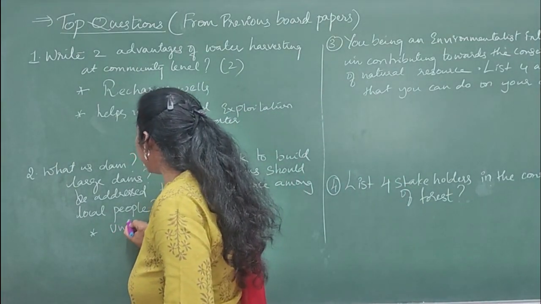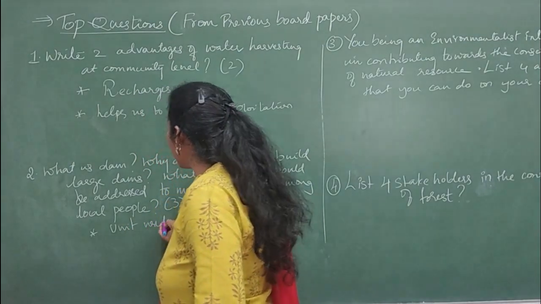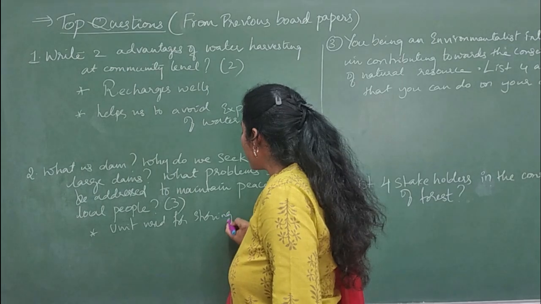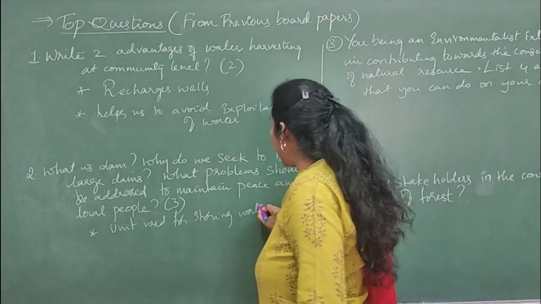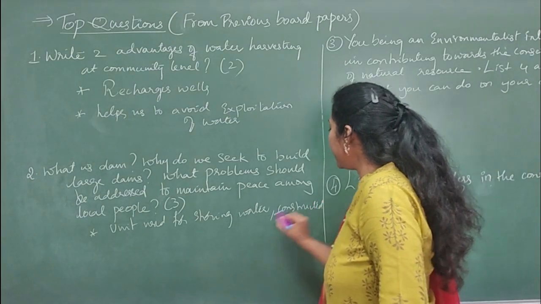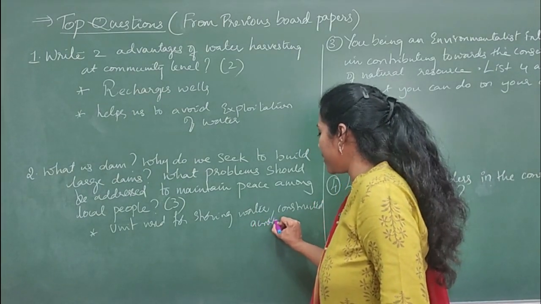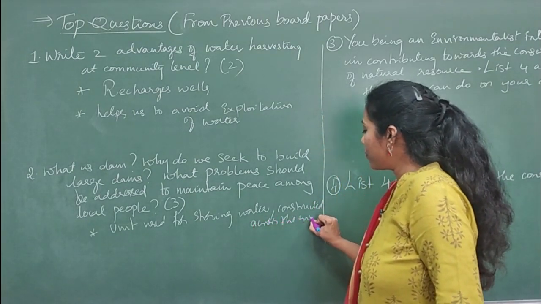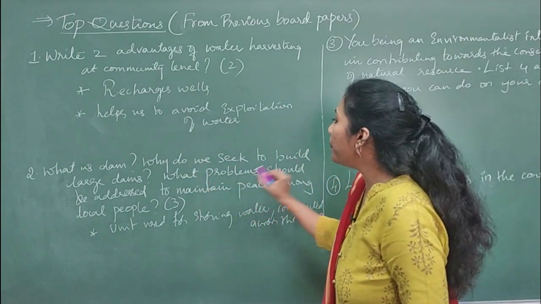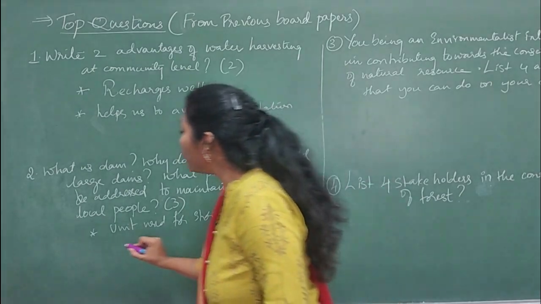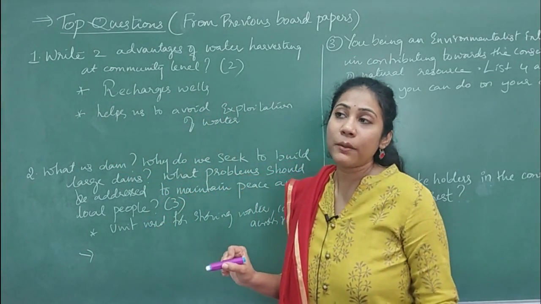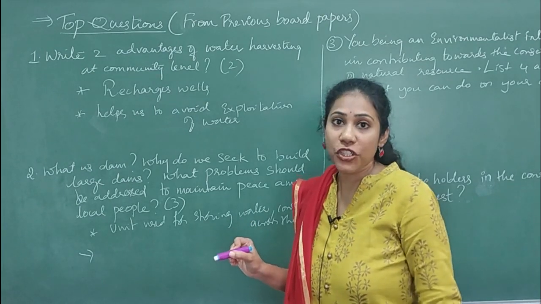So what I can write here? Dam is a unit used for storing water. And this is actually constructed across the rivers. Okay, next question is what? Why do we seek to build larger dams? Why do we build large dams? Large dams provide more water for irrigation, right?